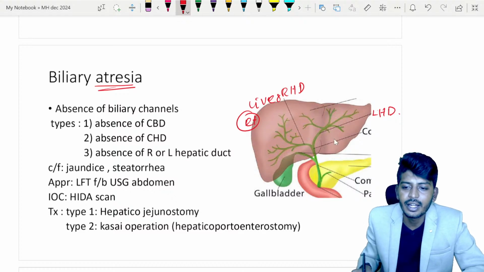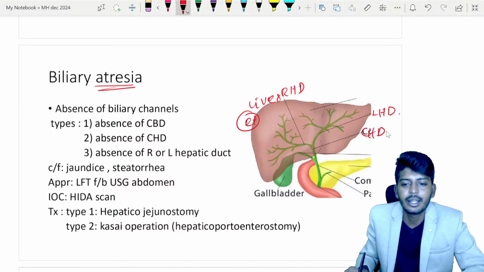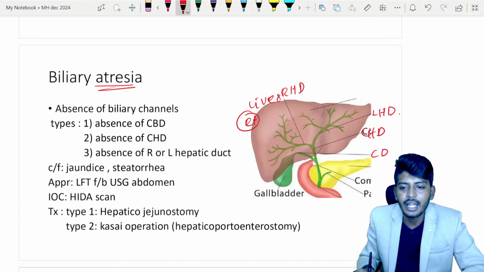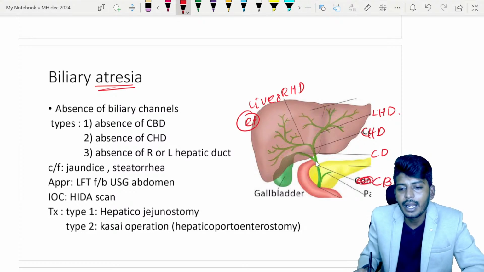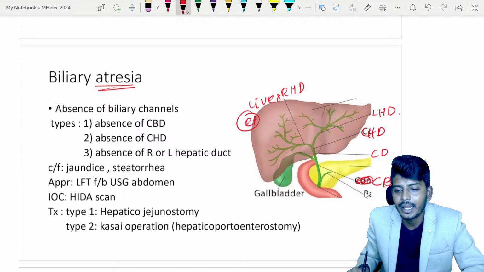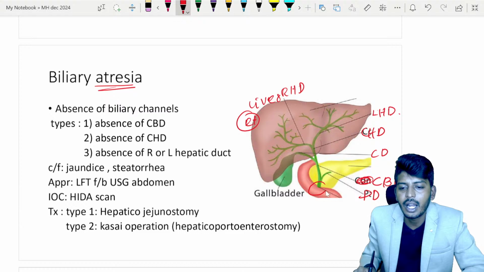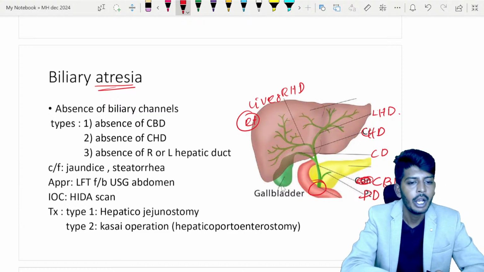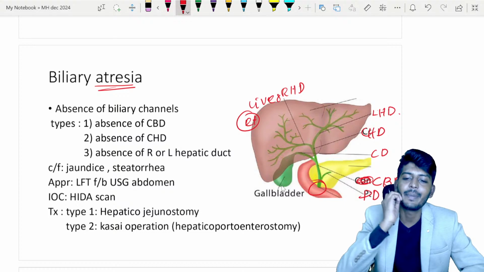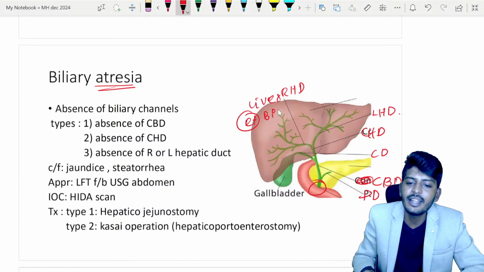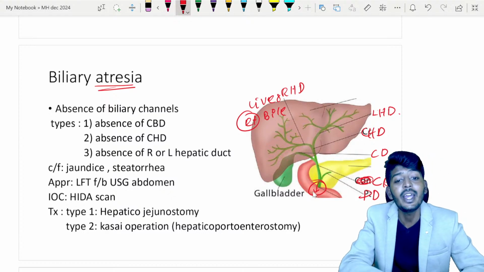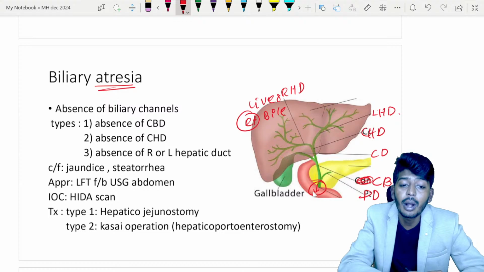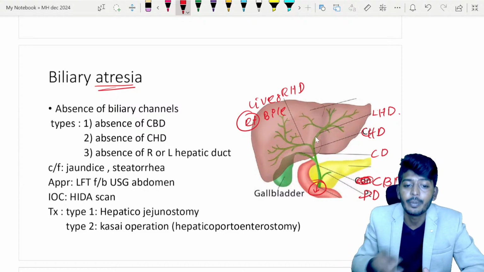Then we have a common hepatic duct. The common hepatic duct combines with the cystic duct, which comes from the gallbladder. The cystic duct along with the common hepatic duct we call the common bile duct. The common bile duct comes to the duodenum, combines with the pancreatic duct, and opens in the duodenum. So all the bile synthesized in the liver has to travel and come to the duodenum. For that, this complete area should be properly open.